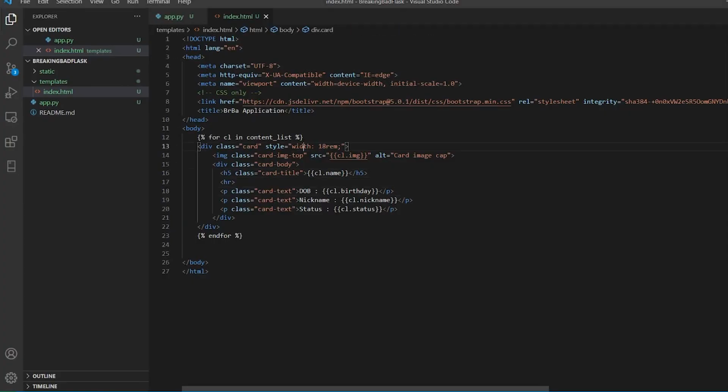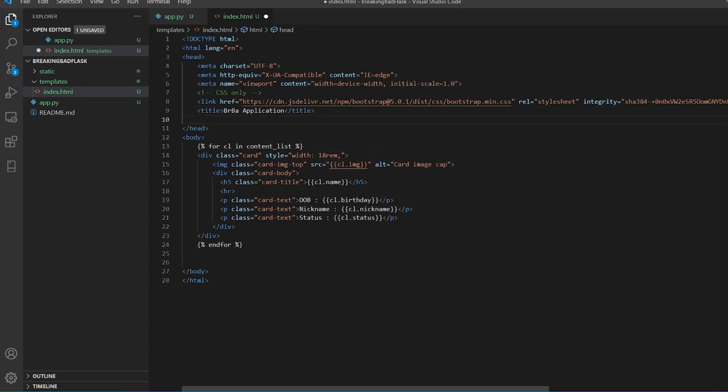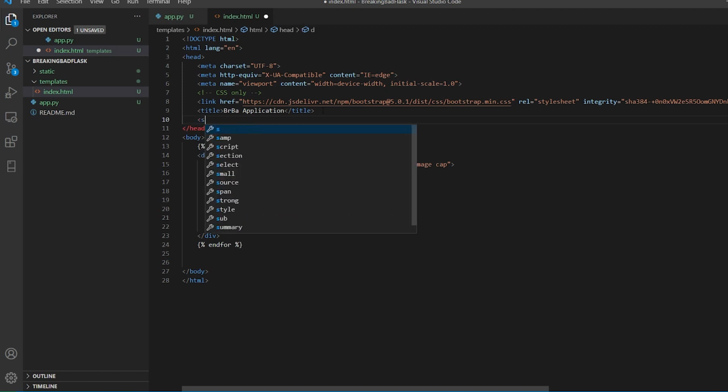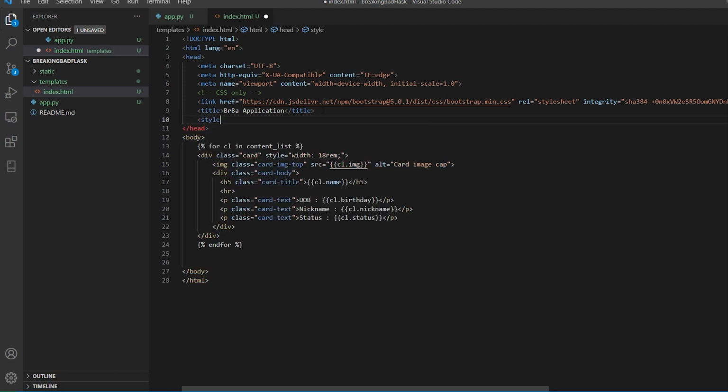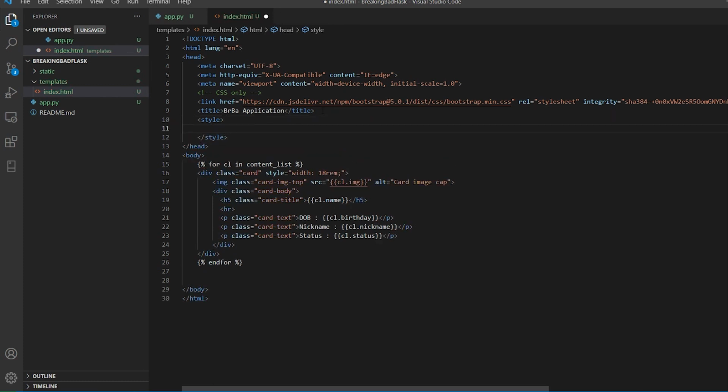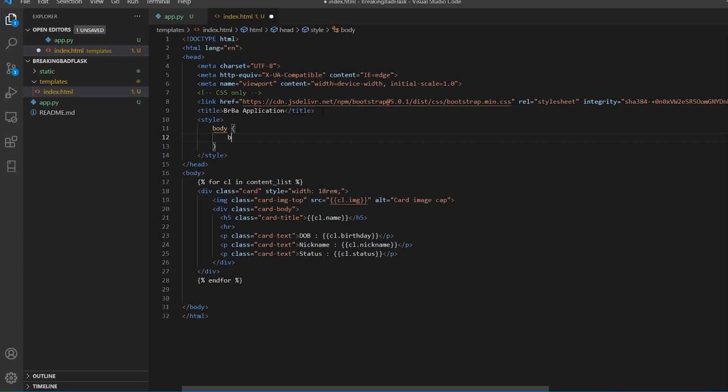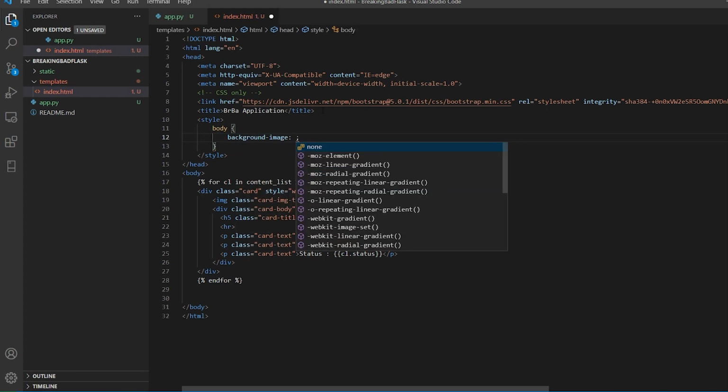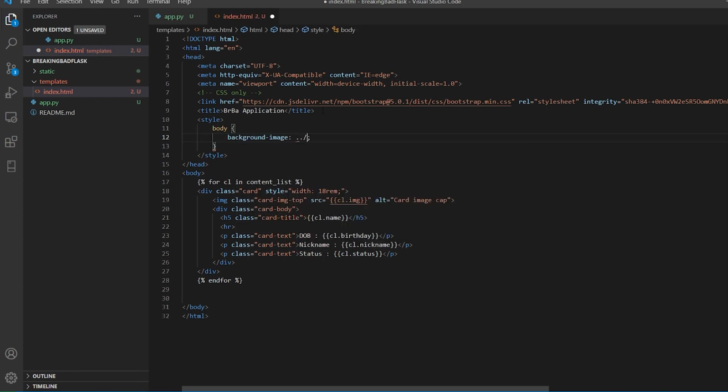And now I'll write some CSS. I want to handle the body. So first of all I'll use style. I'm very bad with the CSS, trust me. Now I'll say body, and inside this I think it is background image, and here I think it is URL.